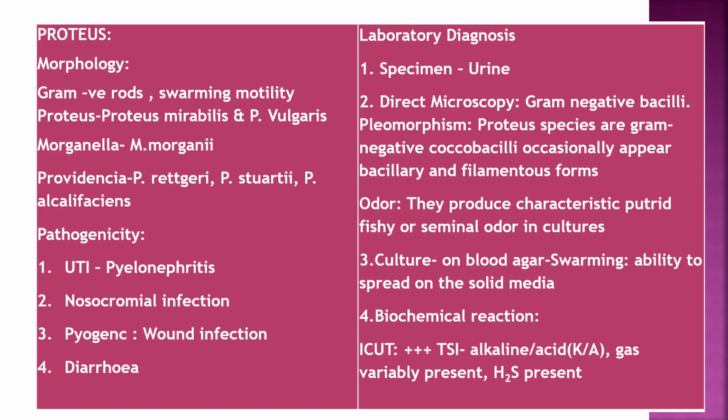They are gram-negative cocobacilli. Odor: fishy, putrid or seminal odor in culture. On blood agar, swarming, the ability to spread on solid media. Biochemical: indole, citrate, urease positive, TSI K/A, gas variably present, H2S present.